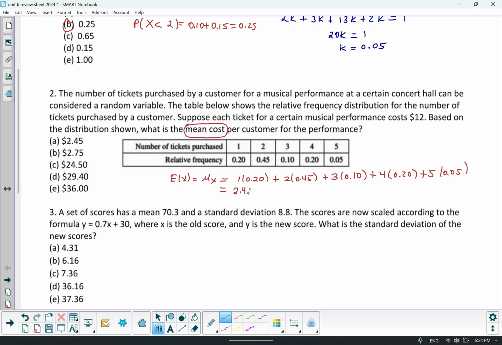And then because I want the cost, you're going to multiply 12 times 2.45, and that gives you $29.40.